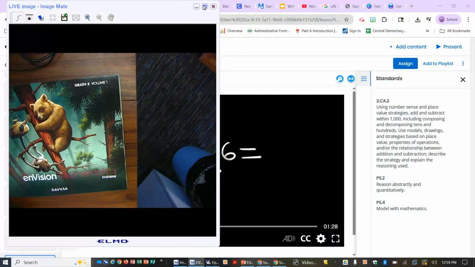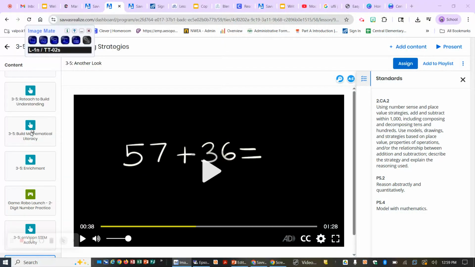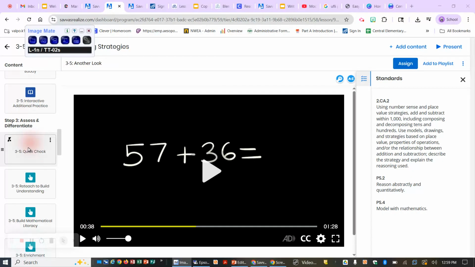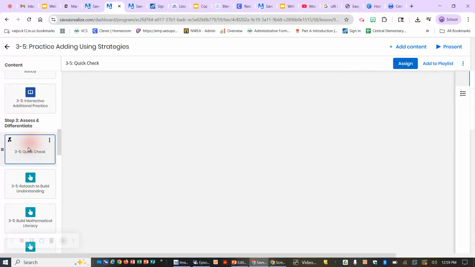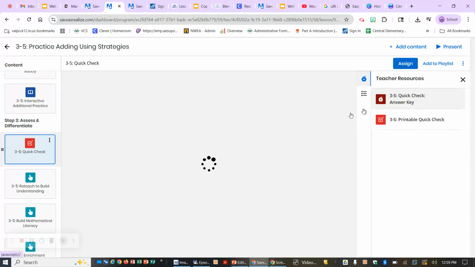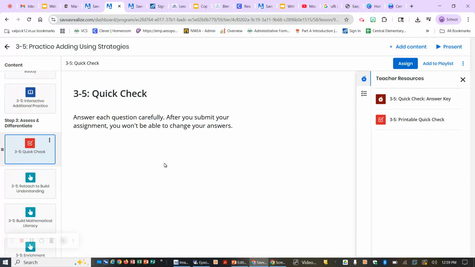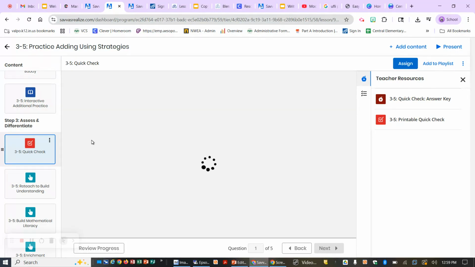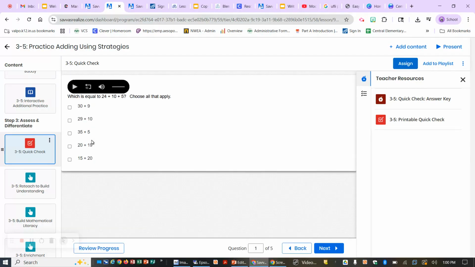Now we're going to pop back over to talk a little bit about our quick check today, and please be listening closely because when I tell you that we are not using the compensation strategy, that means there's probably going to be a compensation question on your quick check, and if you are listening, I will be able to tell, because if I answer that question and give you the answer in this video and then you do not get that question right,